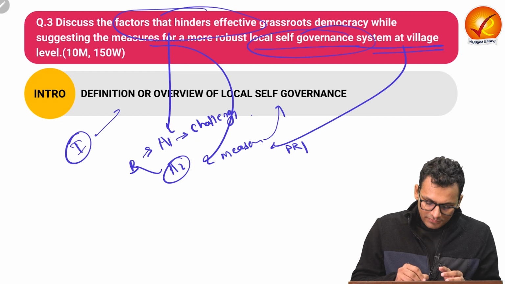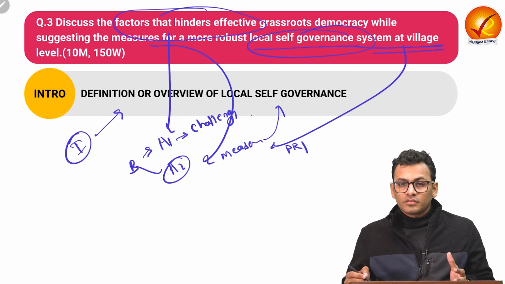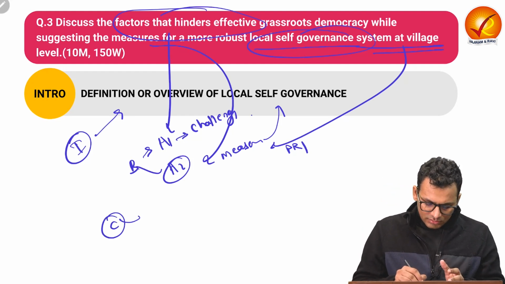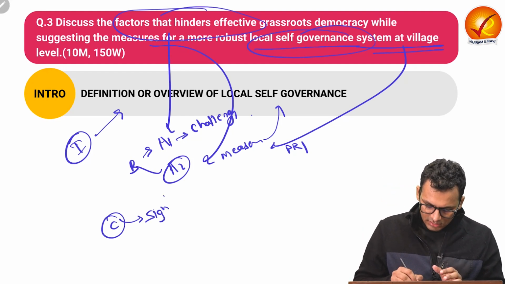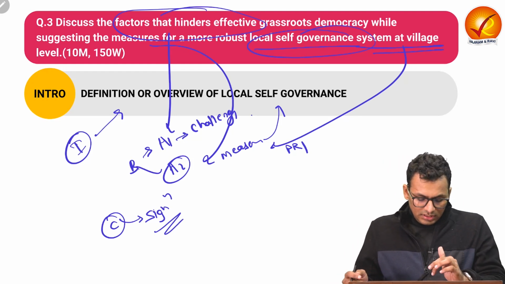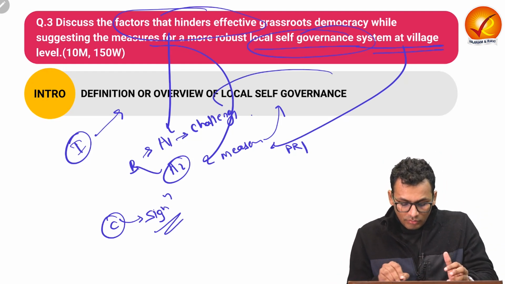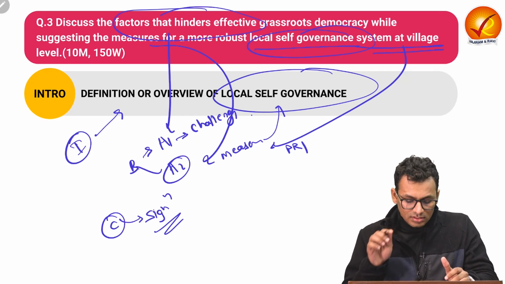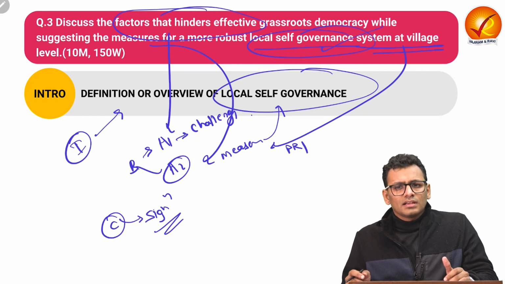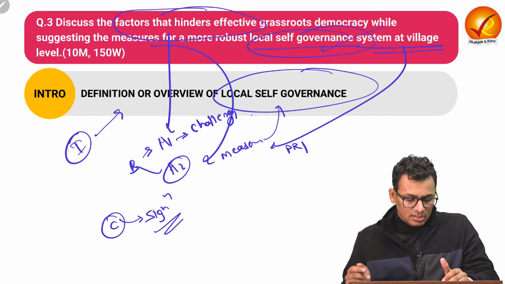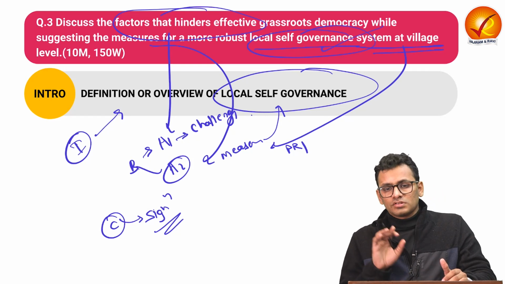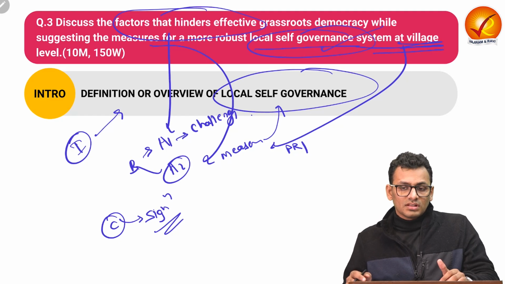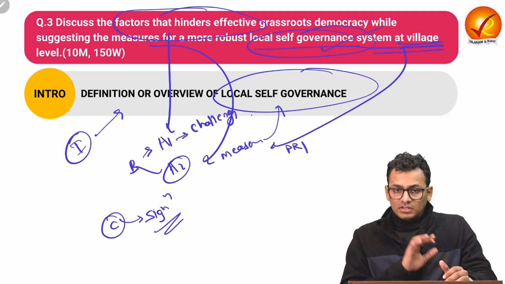For the introduction, you can define local self-governance and talk about the articles of local self-governance at village level, and in the conclusion, you can talk about the significance again. So in the introduction, you can talk about how local self-governance is a reflection of the decentralized system of governance to realize grassroots democracy. We have certain constitutional backing, which is the 73rd Amendment Act for Panchayat Raj institution at village level. So that is for the introduction.